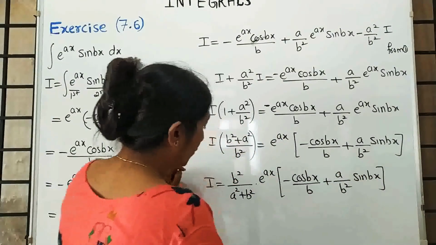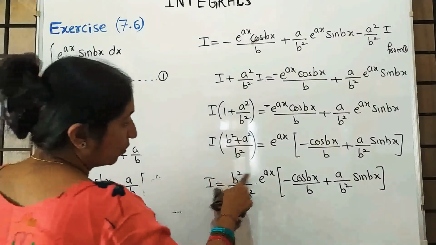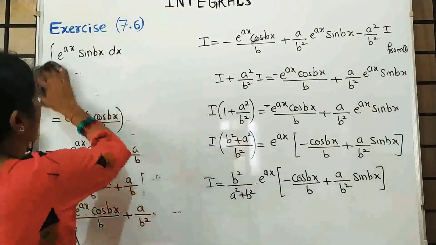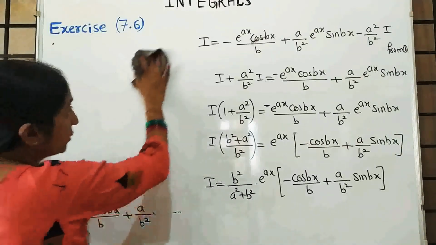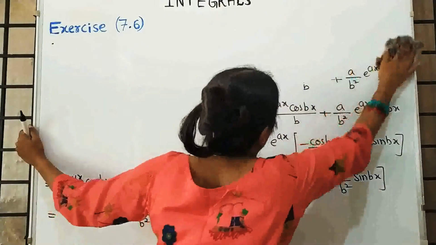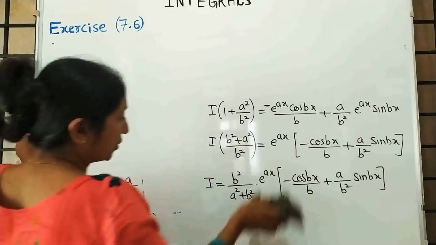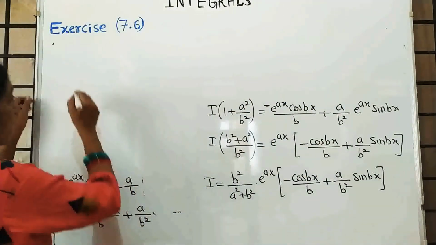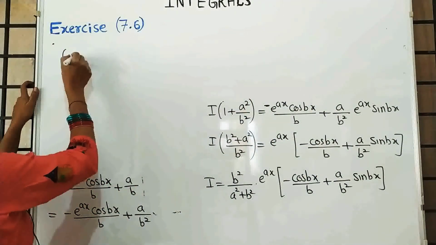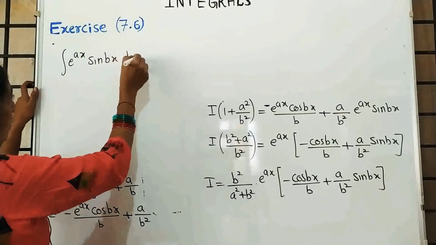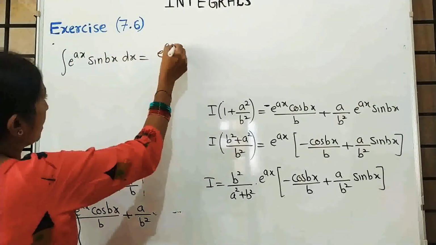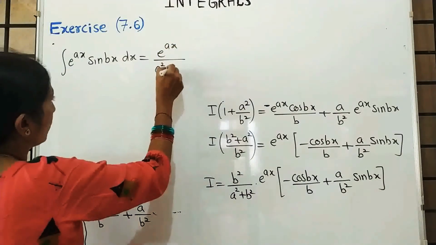Now what I am doing in the next step? In the next step I took only b square inside the bracket. Each term I am multiplying with, middle plus is there, that's why each term is multiplying with b square. When each term is multiplied with b square, how will we write? I is nothing but the integral of e raised to ax into sin bx is equal to e raised to ax upon a square plus b square.